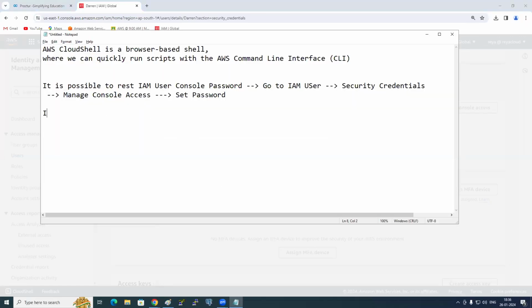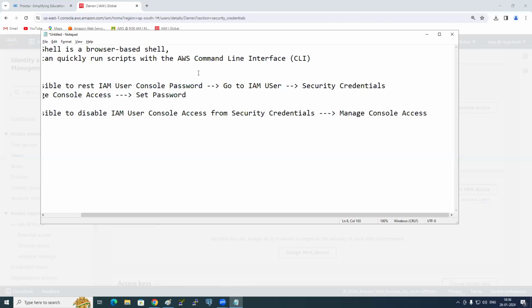It is possible to disable IAM user console access from security credentials, manage console access.